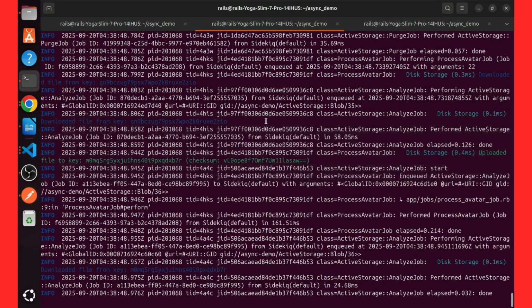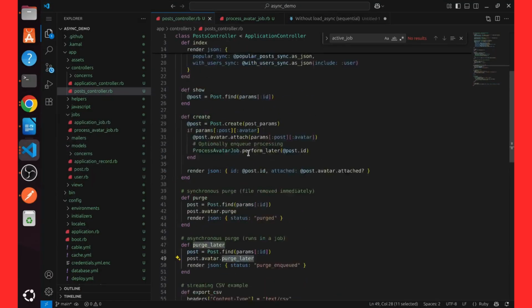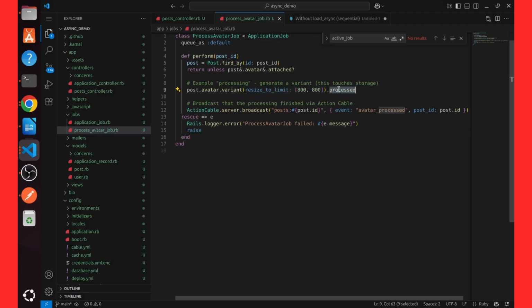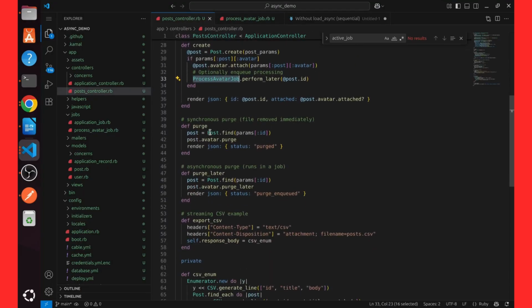If you check, there is one background job running on create. I have created it because my requirement is, when an image is uploaded, I have to resize that image and then save it. But resizing will take time. If I do it in the API call, the API will take too much time, which is not good for user experience. So I created one job and put this logic in the background job, and as soon as the job is completed, I'm broadcasting to the client end. So it will update in real time without a user refresh. The user will know it's processing in the background, and when it's done, the message will show on the front end. Now let's come to the main topic, which is purge and purge later.